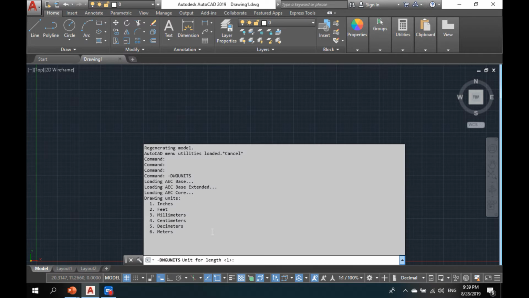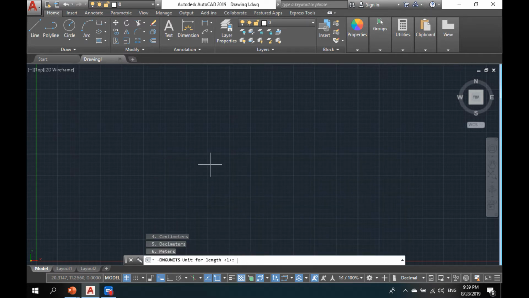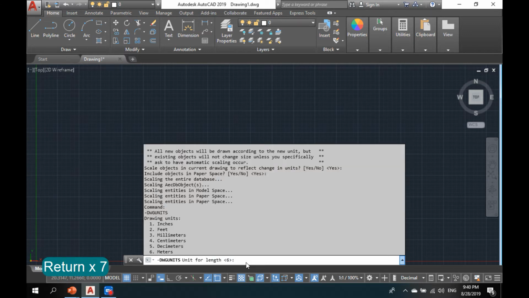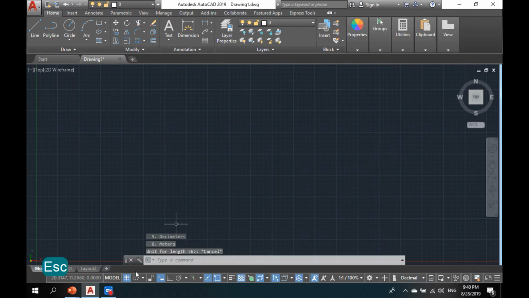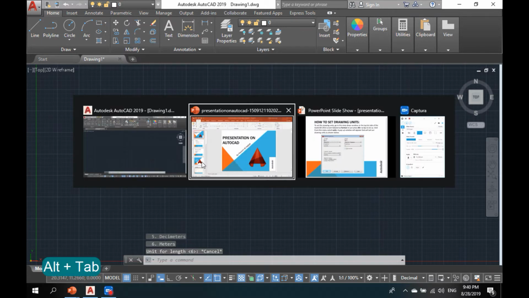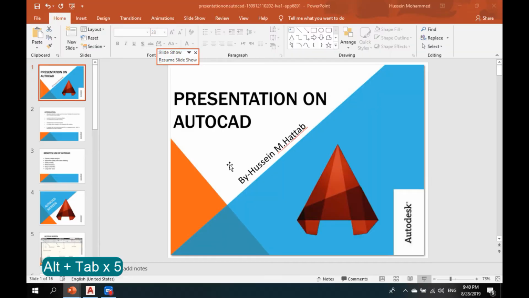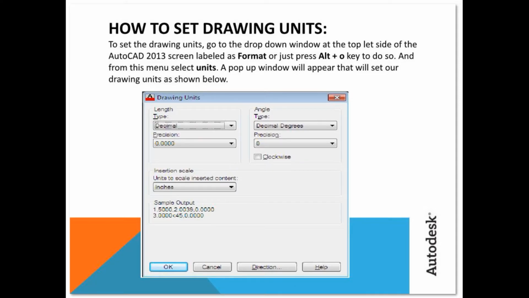And then by changing it to the decimal you want, I'm going to change it to meters by typing 6, then the decimal 2, then another 2, then yes, and then this is the unit changed to meters. Okay, then back to the units.